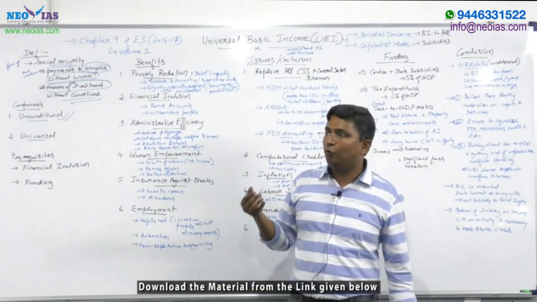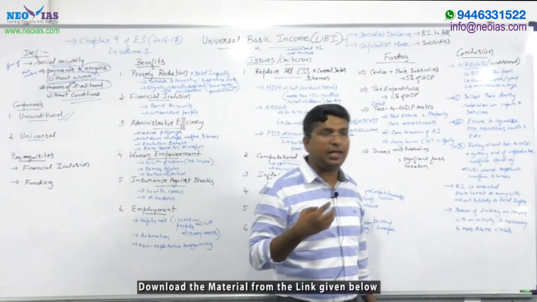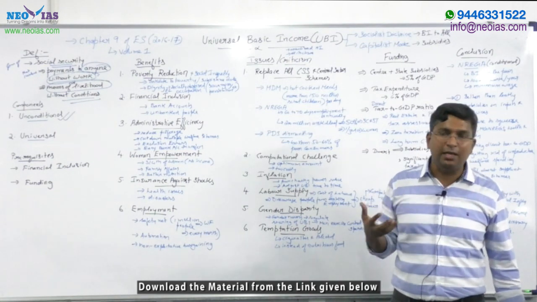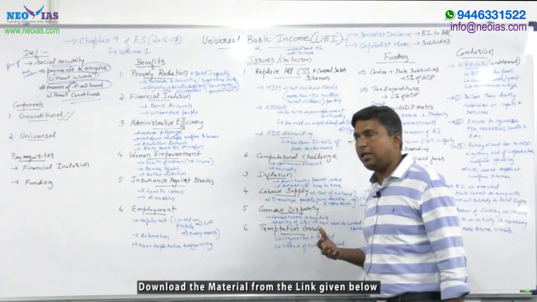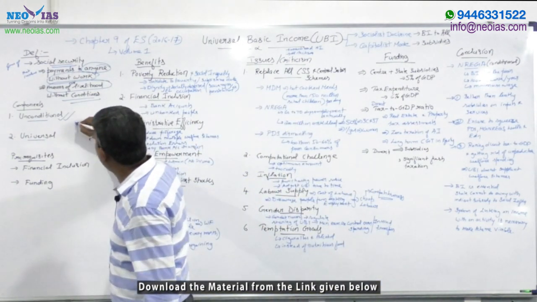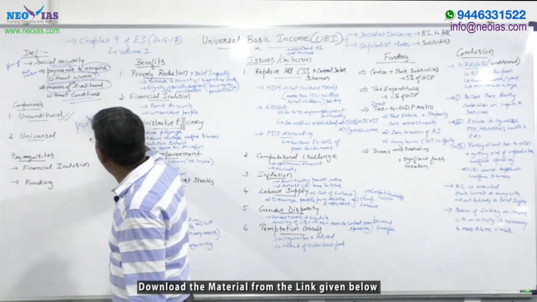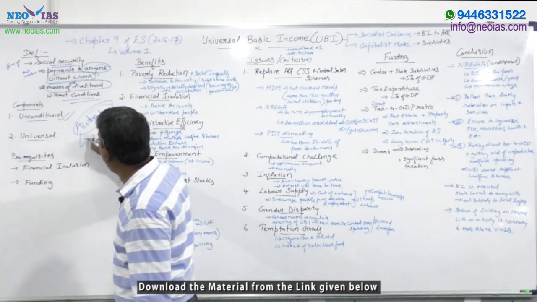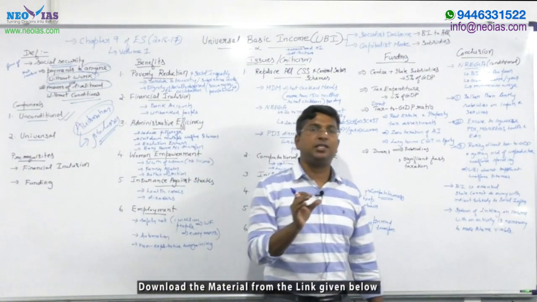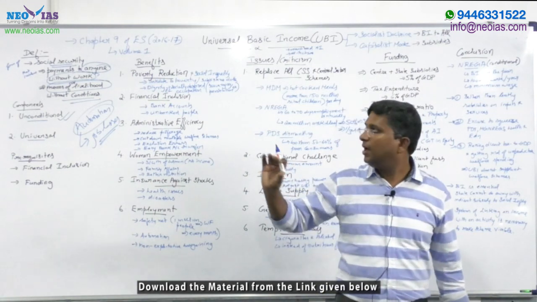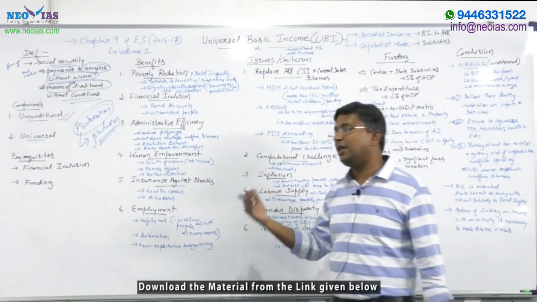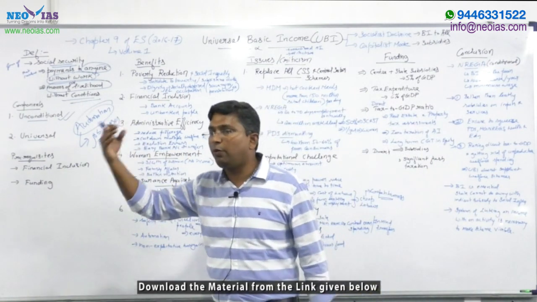Okay, so what is the reason why the developed countries are thinking about this concept of universal basic income? What is the reason for that? Basically, there has been concern that because of automation, there have been greater job losses. So by providing universal basic income to their citizens, a major problem can be addressed. That was the reason why many developed countries like Finland and Switzerland are thinking about providing universal basic income to all its citizens.